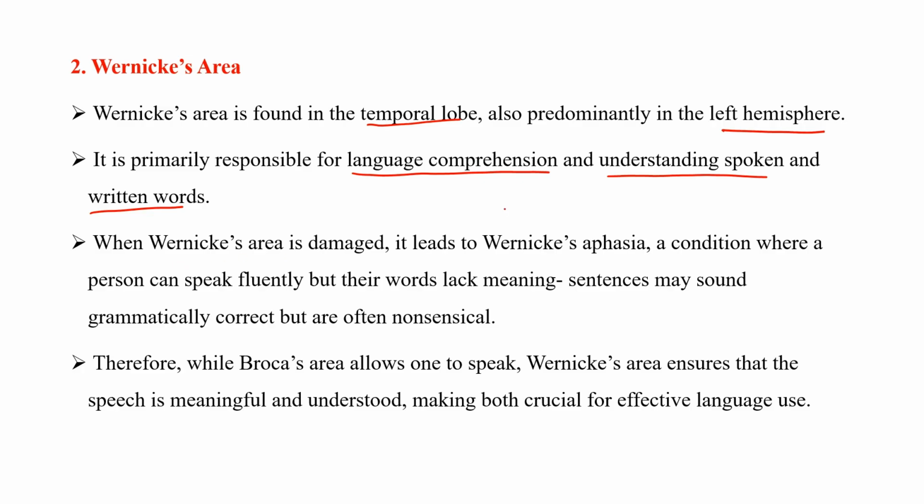When Wernicke's area is damaged, there is something called Wernicke's aphasia, a condition where a person can speak fluently, but their words might lack meaning. Sentences may sound grammatically correct but are often nonsensical because they are unable to comprehend language. Therefore, while Broca's area allows one to speak, Wernicke's area ensures that the speech is meaningful and understood, making both crucial for effective language use. If either area is affected, the use of an individual's language will be affected terribly.